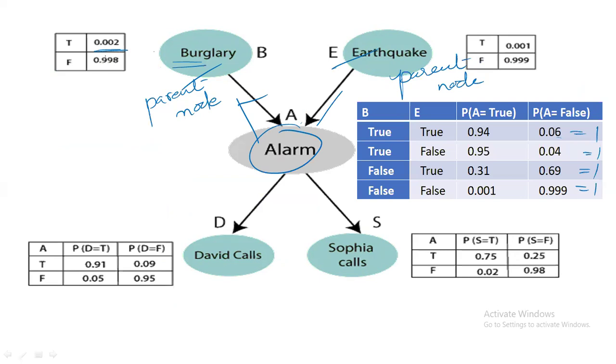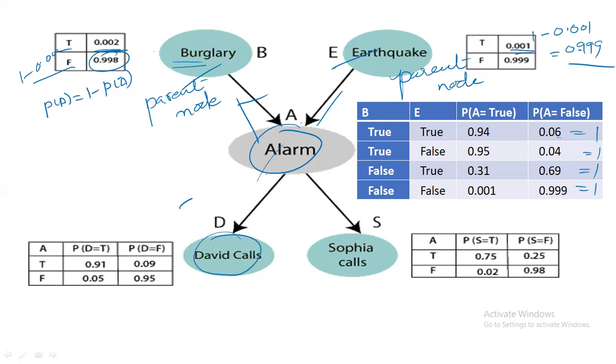If it is not happening, it is 1 minus the probability, since P(A) equals 1 minus P(A bar). So 1 minus 0.002 gives 0.998. And if the earthquake happens, it is 0.001, otherwise 1 minus 0.001, which is 0.999.